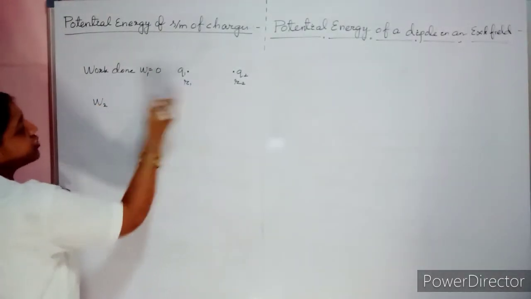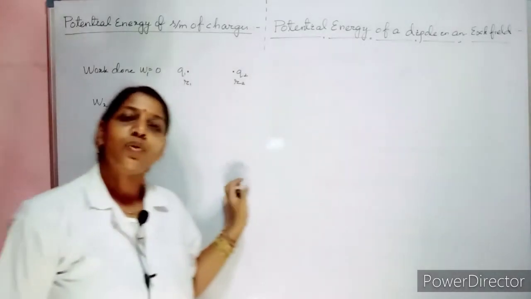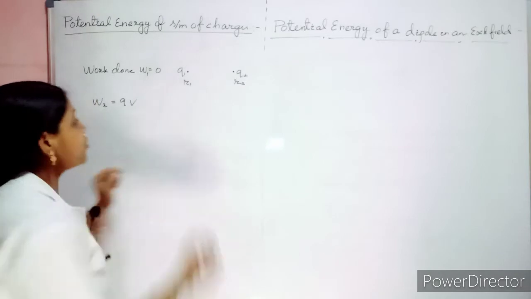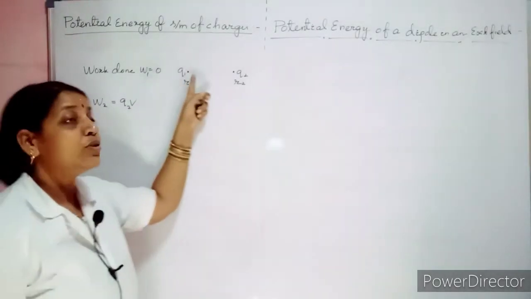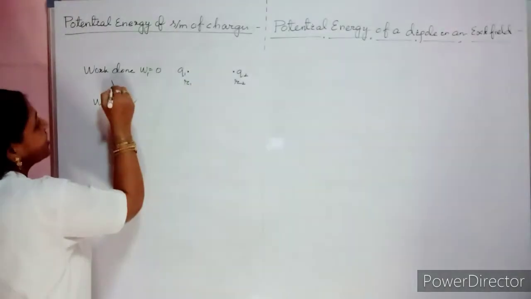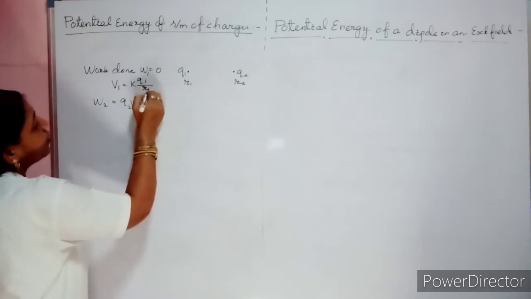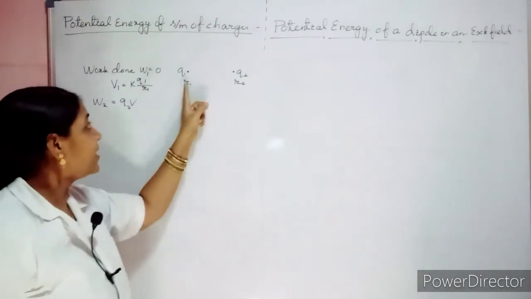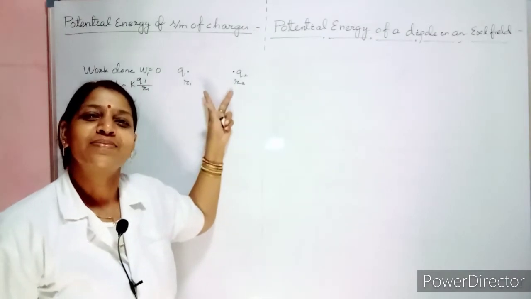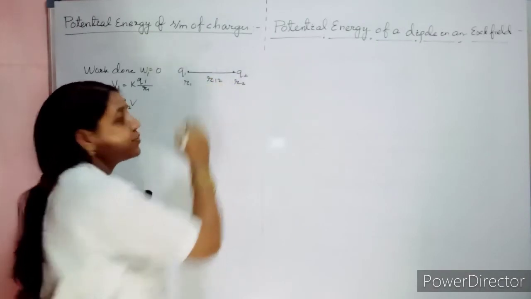Why? Because this charge will be influenced due to this electric field. Am I right? So what is the work done, W2 due to the q2 charge? What will you write? It is nothing but your qV. You know, work done is always the product of the charge and the potential. Which charge? q2 charge. Which potential? Due to the potential of charge q1. So what is the potential of charge q1? V1 equals k q1 by r1.